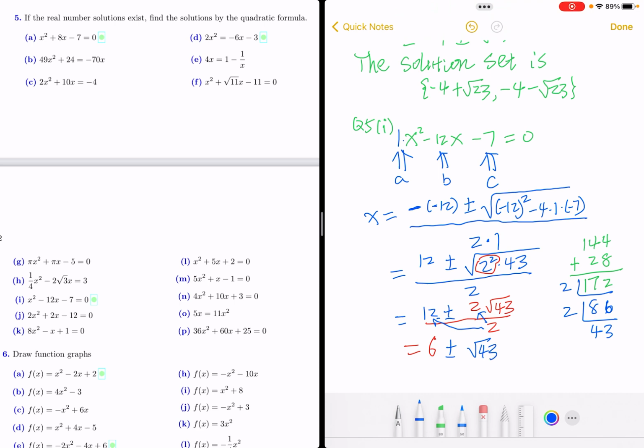So what's the solution set? The solution set is 6 plus radical 43, and then 6 minus radical 43.